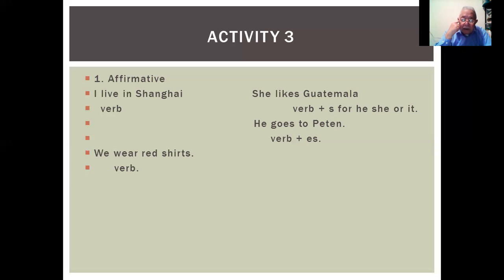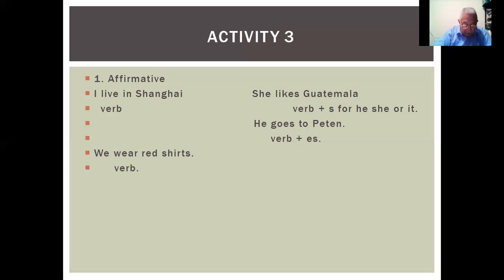In this case, go and like, but with he, she, or it, you don't say he like or she go. No, it's she likes or he goes or it goes. For he, she, or it, you have to have an S at the end. So that's the explanation of activity number 3. Wonderful, very good.